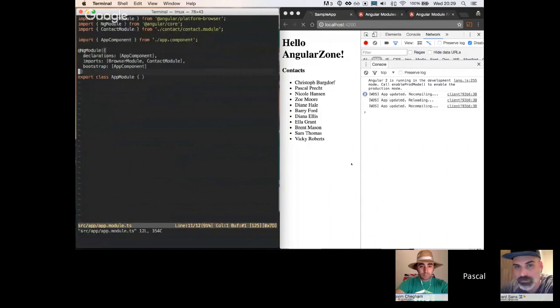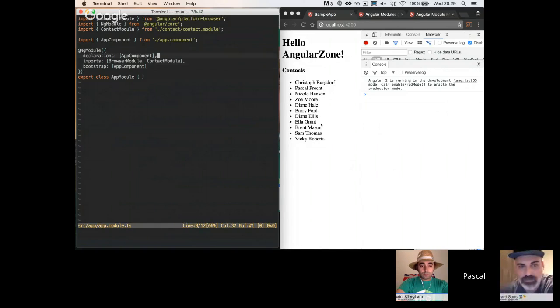So if I open that app, now we had a contact list component, right? Now what we've done is we created a feature module which comes with the contact service and the contact list component. So instead of doing that in our application module, we now have a feature module called contact module right here. And this one comes with everything we need to get this list of contacts here.